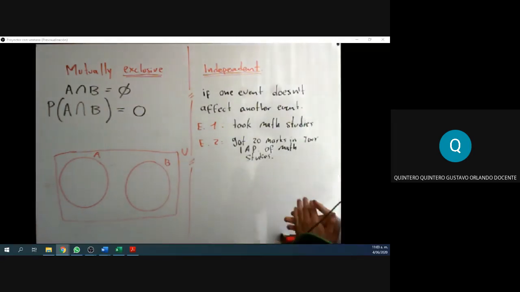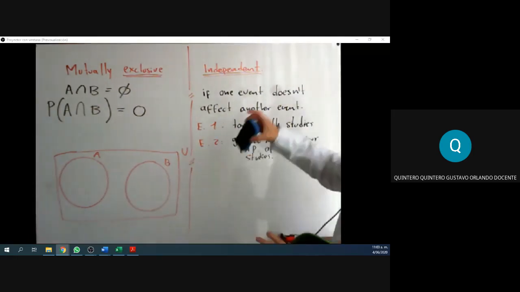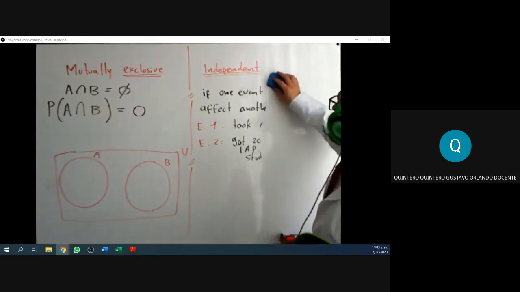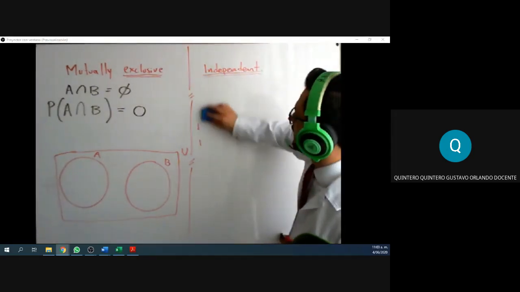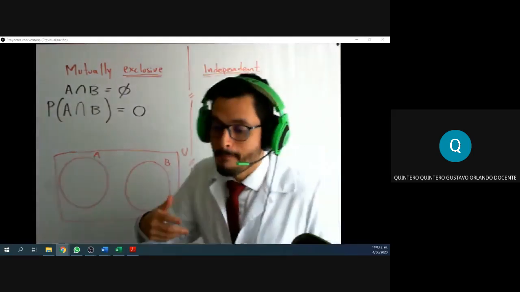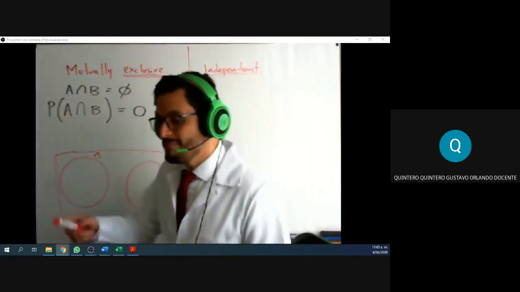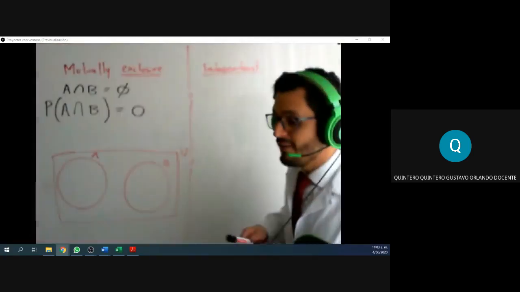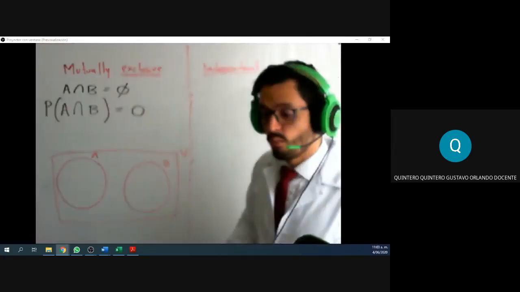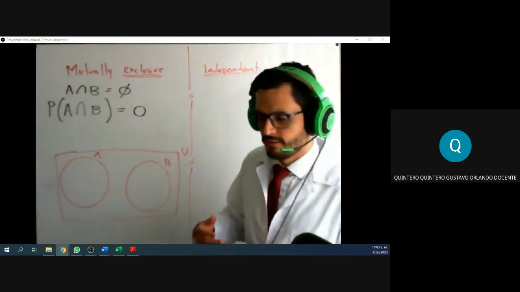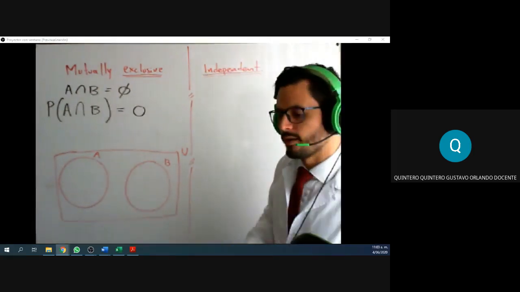All right. Now, those were the notions and the example, but how do you find these, or what does this mean in mathematics? In terms of mathematics, this is easy. One event does not depend on the other one, right? So there is not a condition from one to happen to the other one.